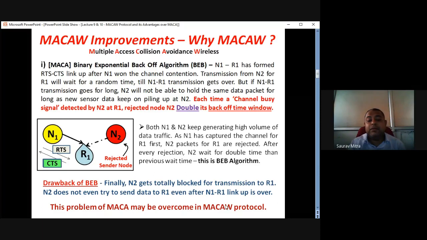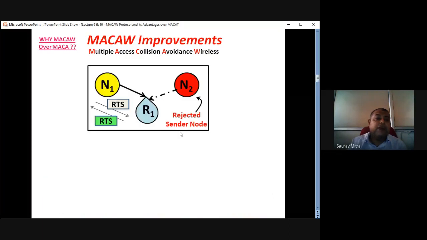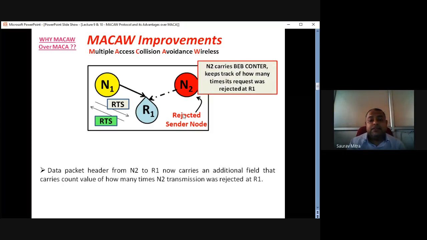This is the hidden terminal problem in case of MECA, and it can be solved by MECA-W. How is it solved? Just check. In case of the hidden terminal, N2 is the hidden terminal, and N2 carries the BEB counter. There is a counter inside N2 which keeps track of how many times it has been rejected by receiver R1.